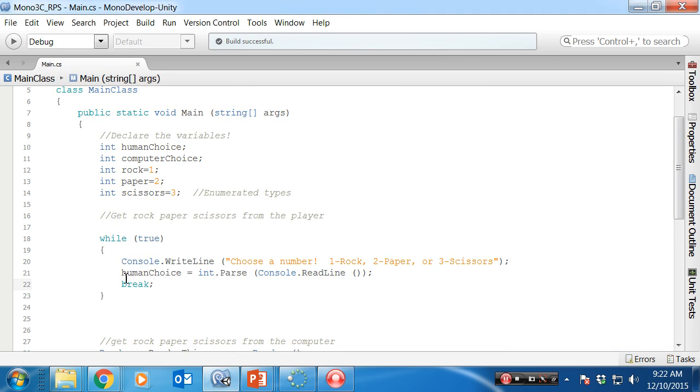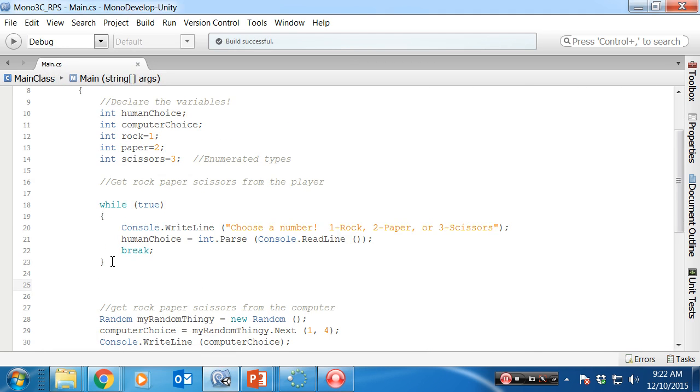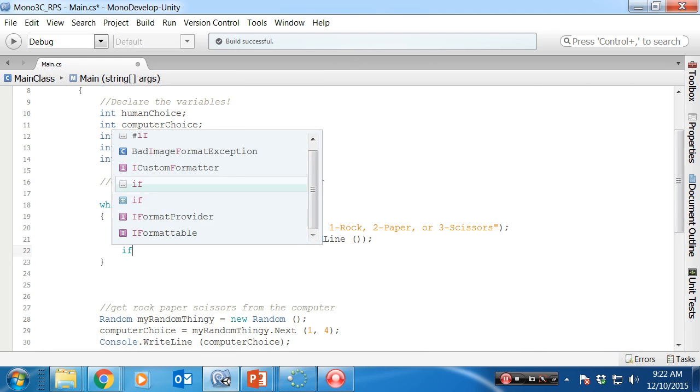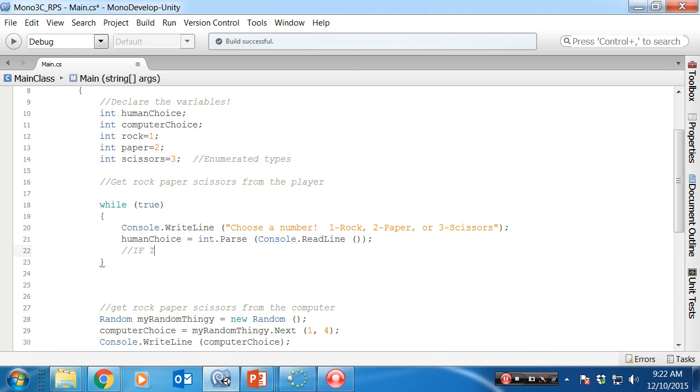I only choose one thing. It does this line, then this line, and then I break out of the loop, and it takes me out of these curly braces back to the main program. So I didn't want to break automatically. I wanted to only break if, and let's put this in pseudocode, if they give me valid input, then break. Okay, and let's go see what that looks like.